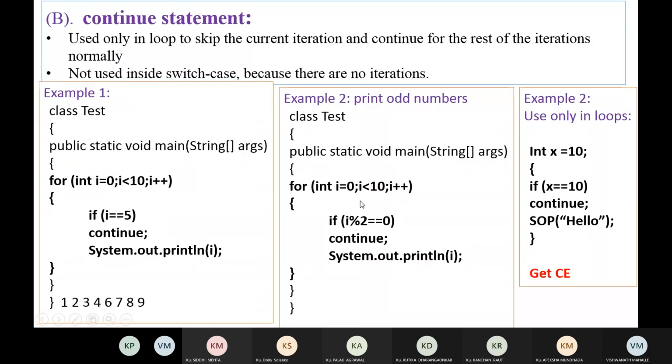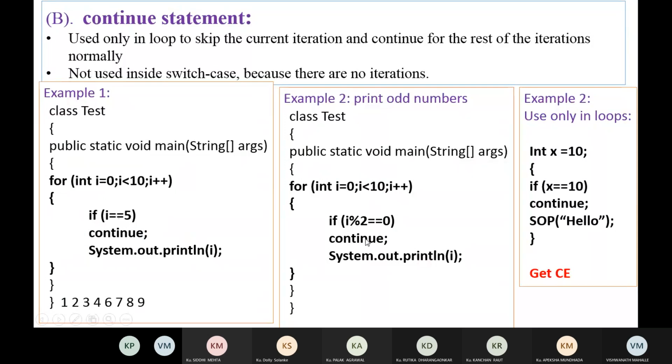This is another example. Print odd numbers. So this is the integer I, which varies from 0 to 10. And here I have written the logic: I modulo 2 is equal to 0. So I want to print the odd numbers. I already know, and here I have written the continue statement.